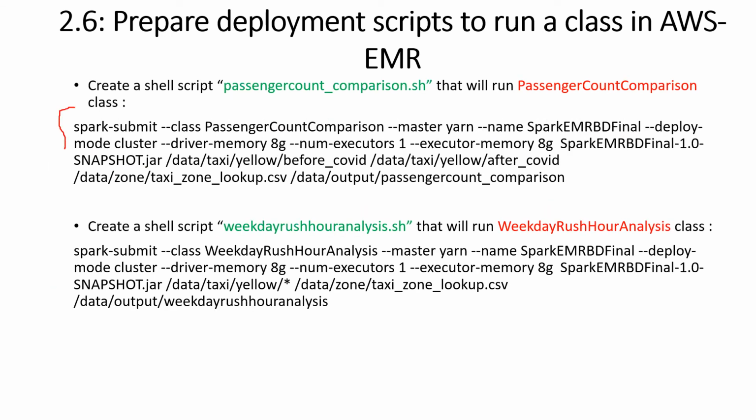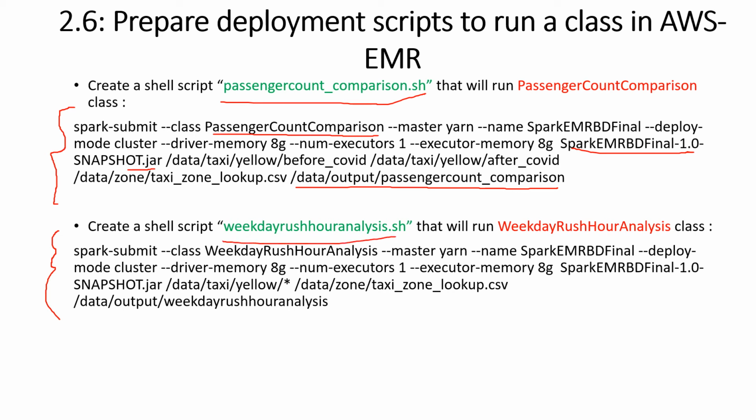Here is the content of passenger count comparison shell. It shows that the passenger count comparison class out of the Spark final jar gets deployed to Spark, and the output data is getting copied to passenger count comparison. Same way, the content of weekday rush hour analysis shell, it's here and it's deploying the weekday rush hour analysis class into Spark, and the output is in this folder.